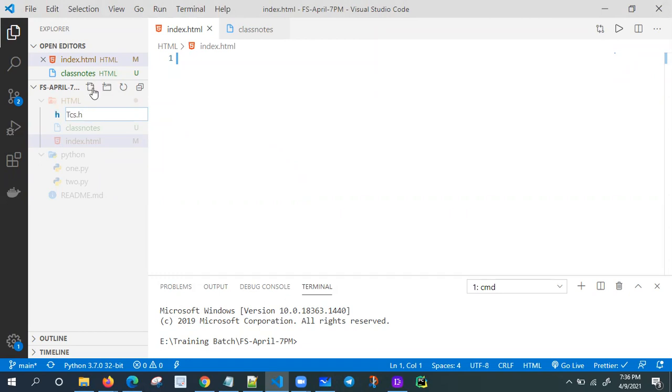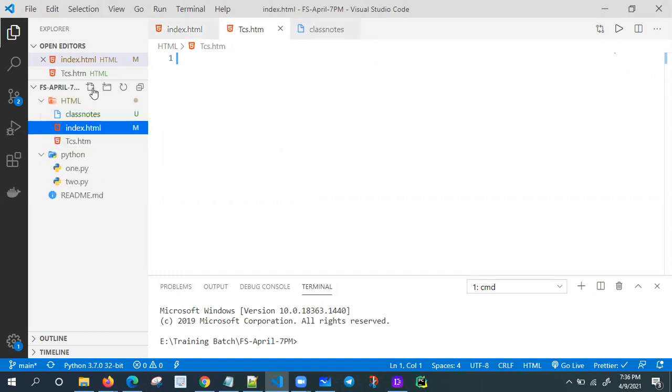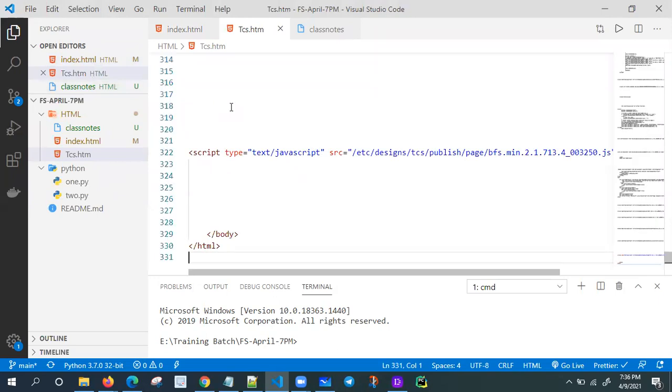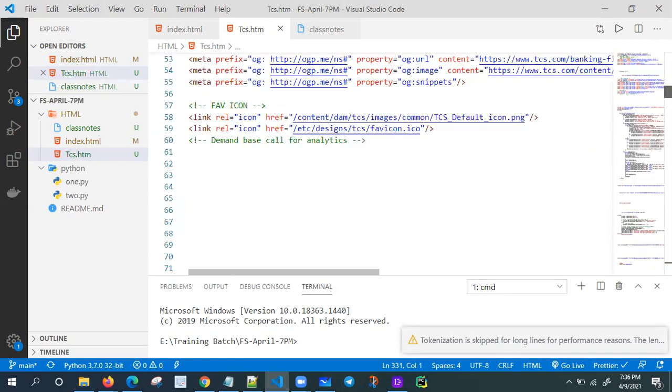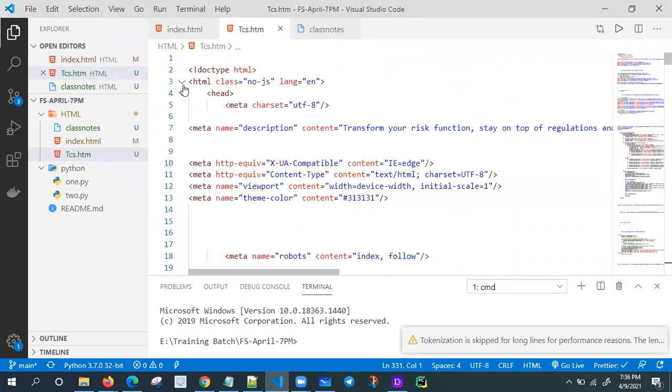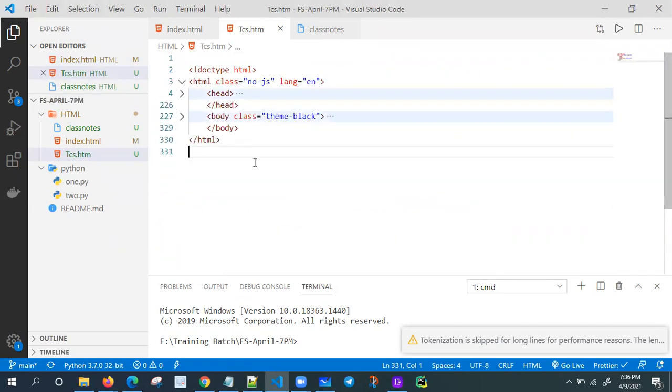We can use htm or html, both are the same. How many lines of code are there? 331 lines. But according to us, only 2 tags: the head tag and the body tag inside the html tag. That's all. Let me create one new page now.